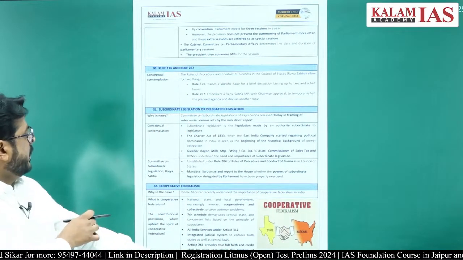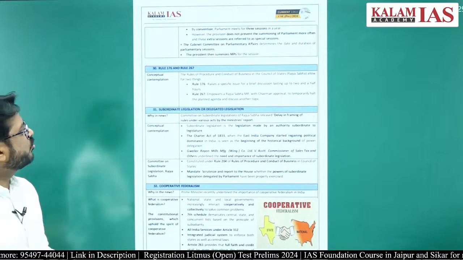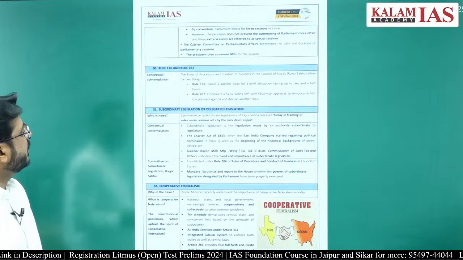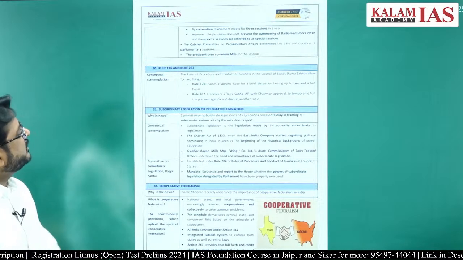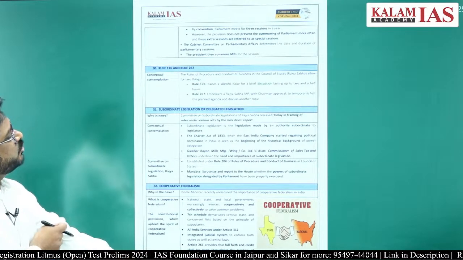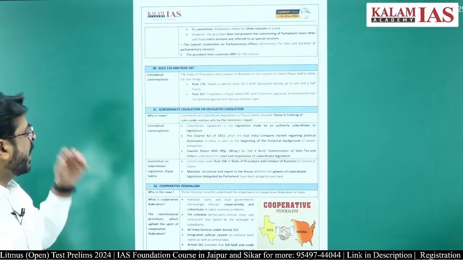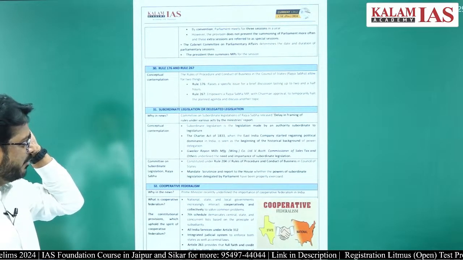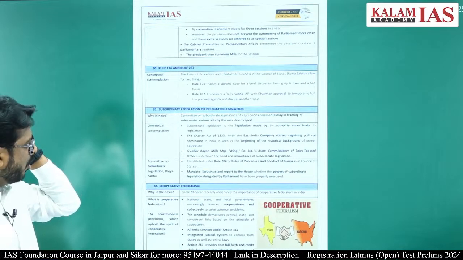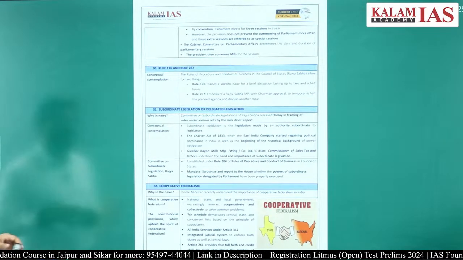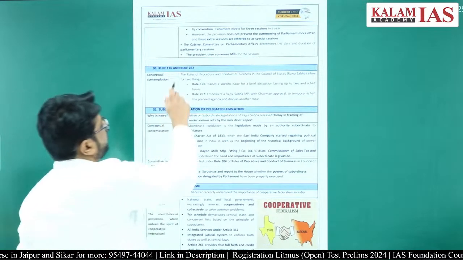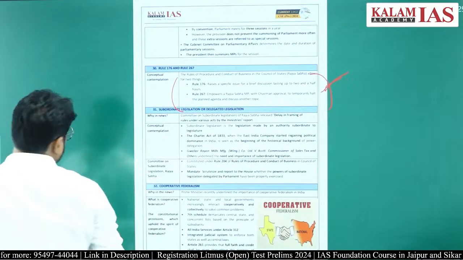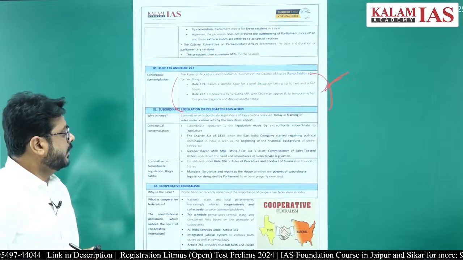So that is there. Then Rule 176 and Rule 267 of the Council of States, not much important. Rule 176 raises a specific issue for a brief discussion, lasting up to 2.5 hours, and Rule 267 empowers the Rajya Sabha MP, with the chairman's approval, to temporarily halt the planned agenda and discuss other topics. So these kinds of normal things are there, not much important from the prelims point of view.